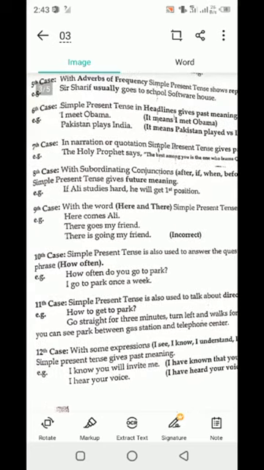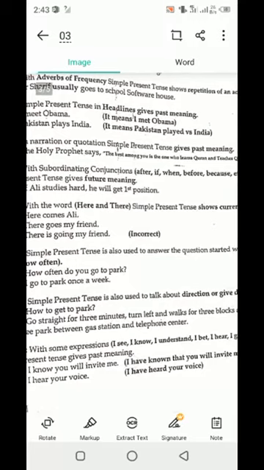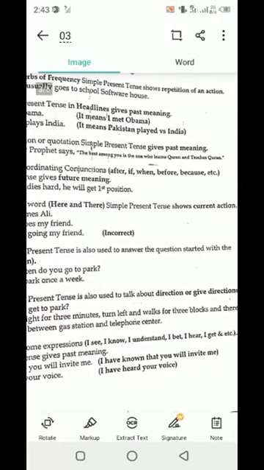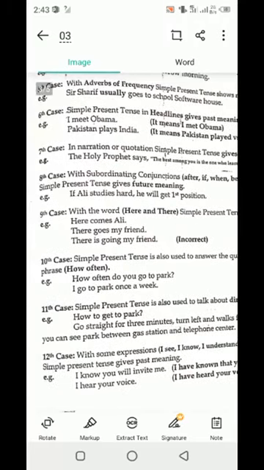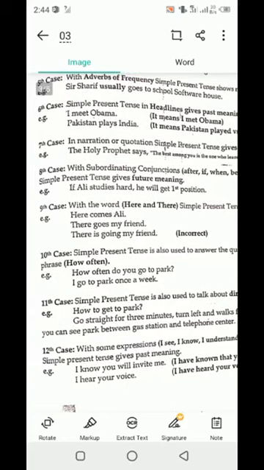Another case, the simple present tense is also used to answer questions that start with a phrase like how often. Clear? For example, how often do you go to the park? I go to the park once a week. Clear? So in that case you can use it.